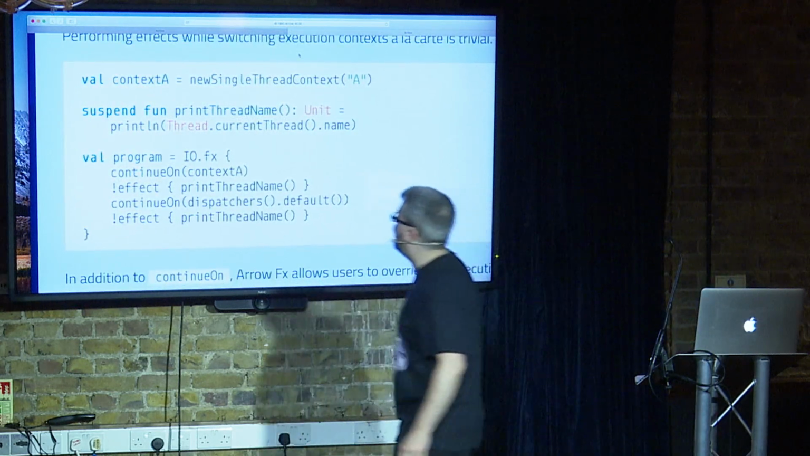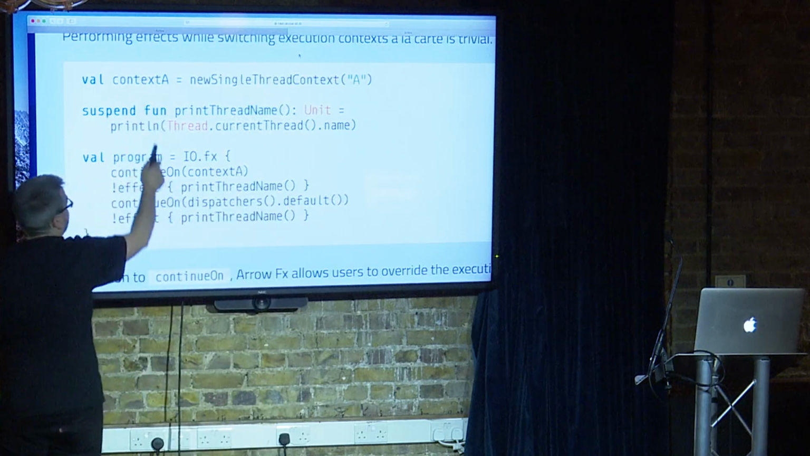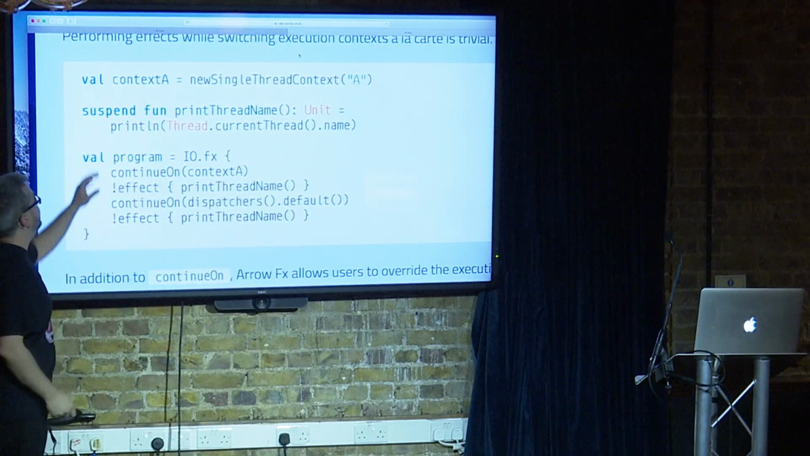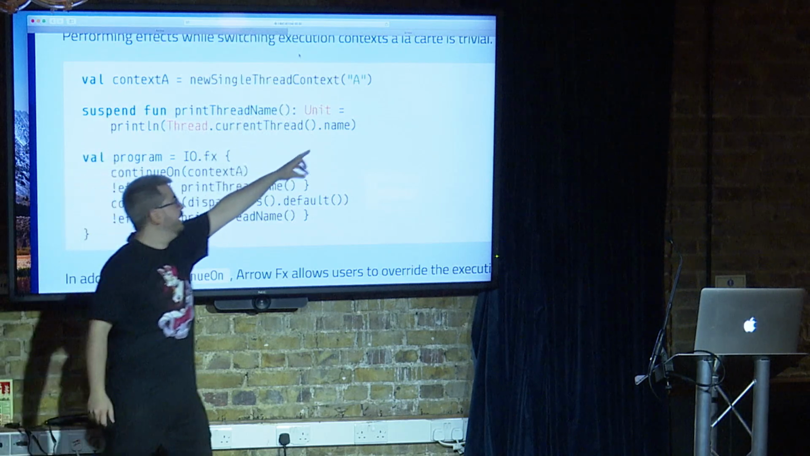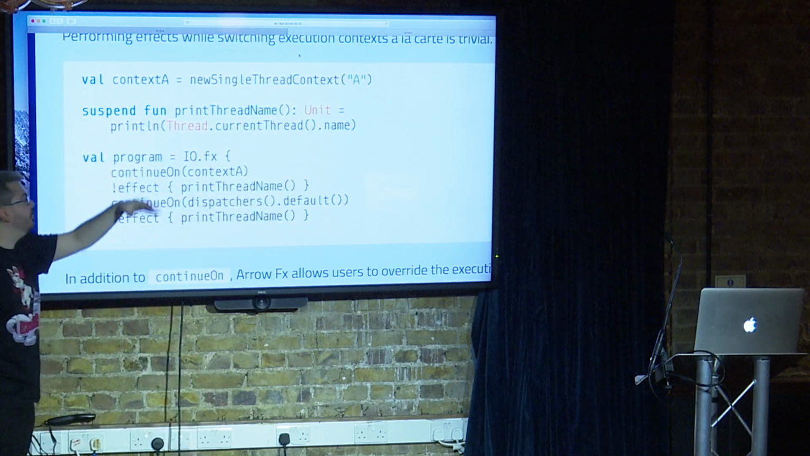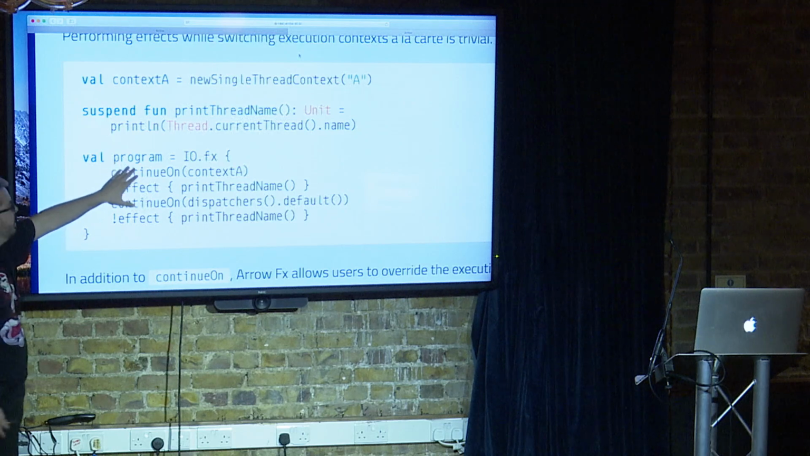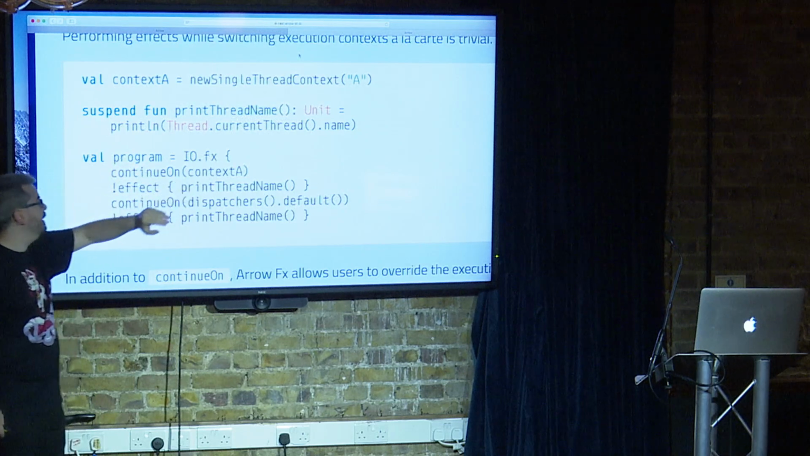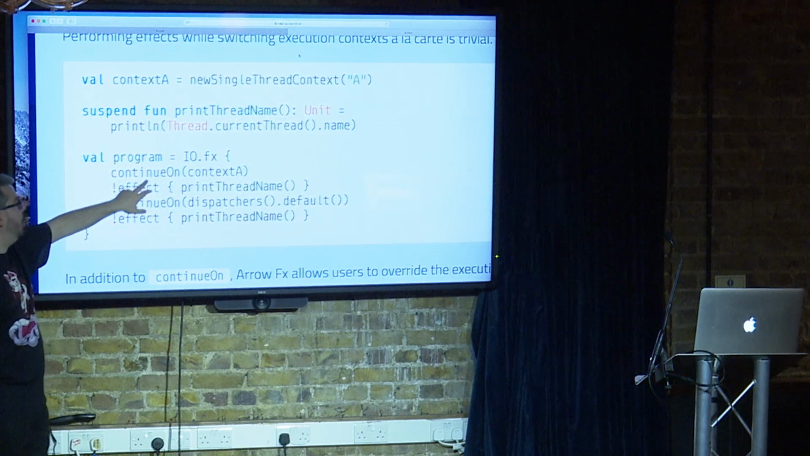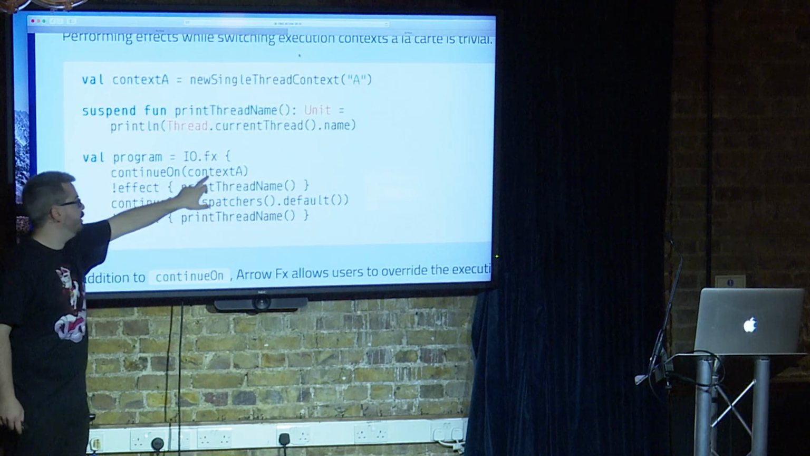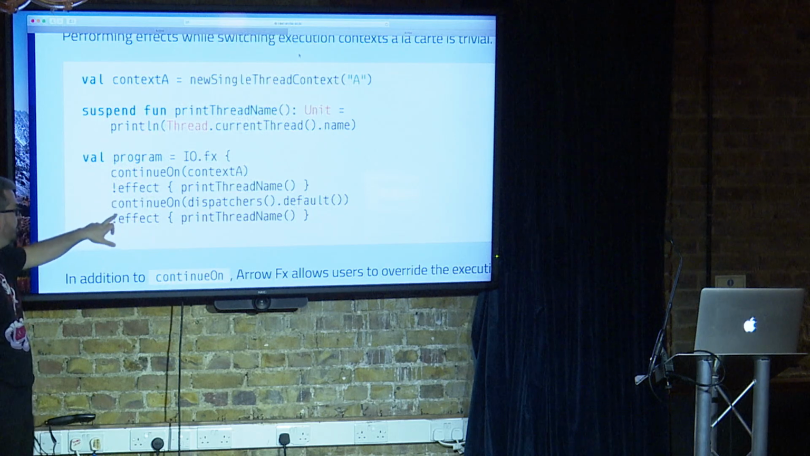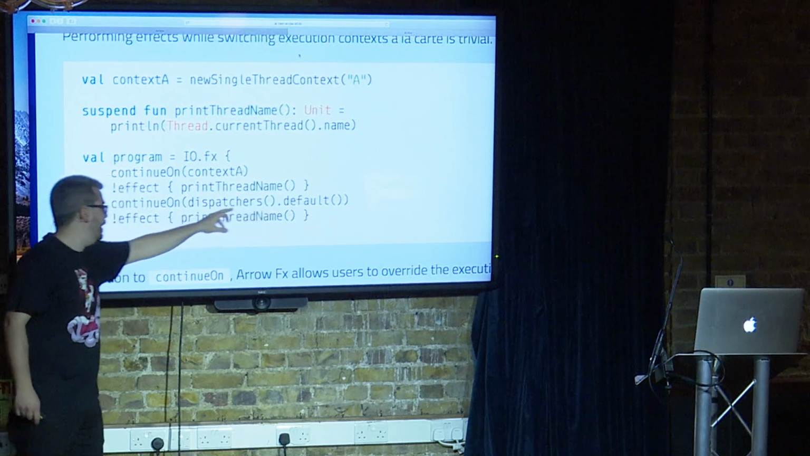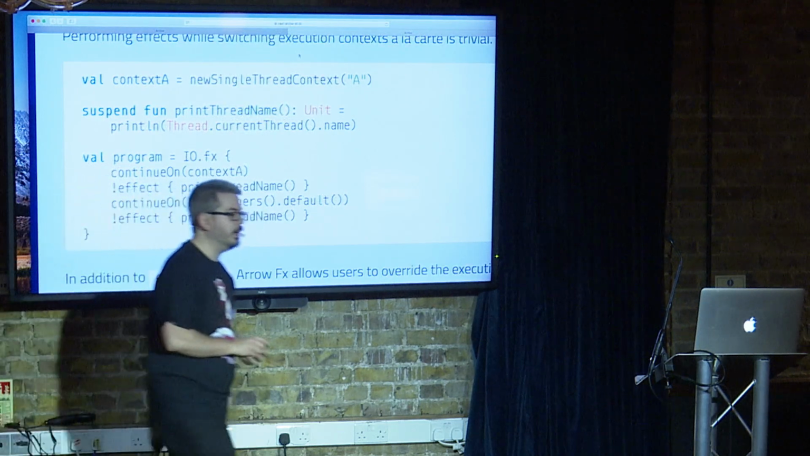There you go. So you have something that creates a new thread, and the thread name is A. Then you have a function that is side effecty that is getting the current thread and just printing the name to the screen. And then we say, OK, we're going to have a full program. We open the syntax, continue on a context, so continue on a thread, apply this effect of printing on the screen, continue on a different thread, and then print it on the screen again.